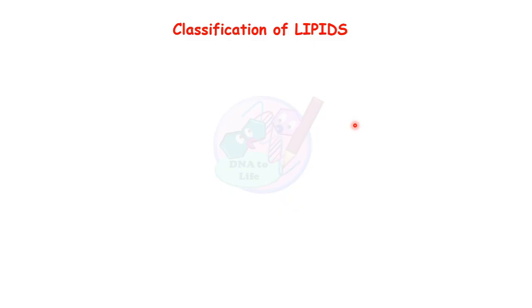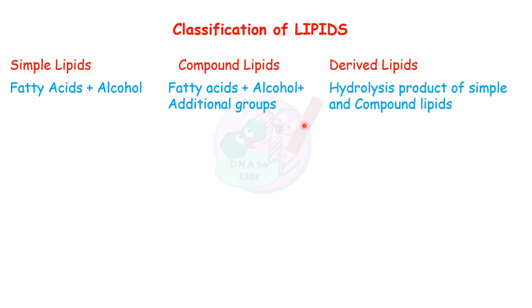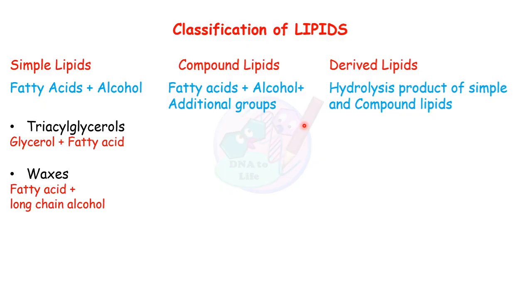So lipids are organic compounds which are largely insoluble in water and soluble in organic solvents, and they are classified as simple lipids, compound lipids, and derived lipids. Simple lipids contain fatty acid and alcohol. Compound lipids contain fatty acid, alcohol, and additional groups. Derived lipids are hydrolysis products of simple and compound lipids.